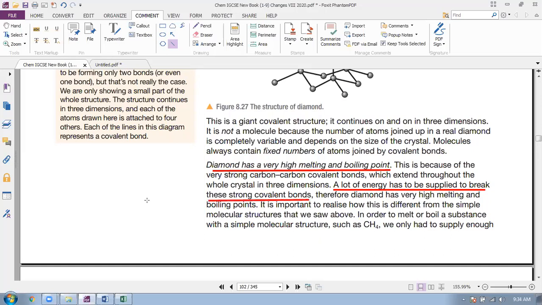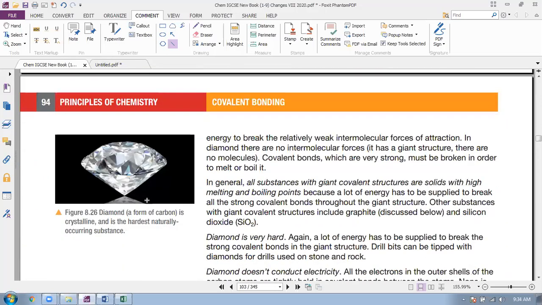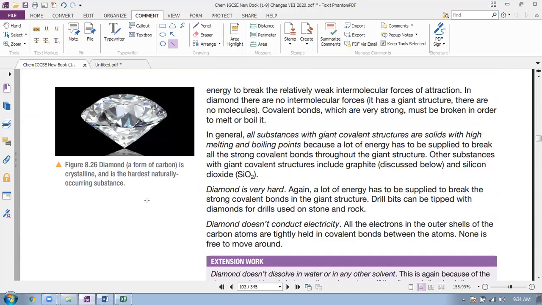Strong covalent bonds, many atoms together make the structure giant and stronger. It's considered the hardest substance in the world. It's very hard. It does not conduct electricity because there is no free electron in its structure.